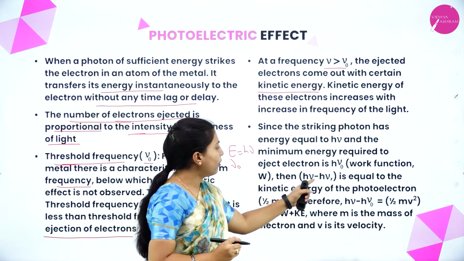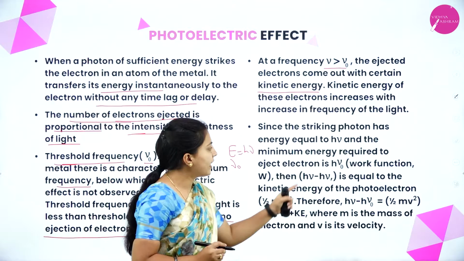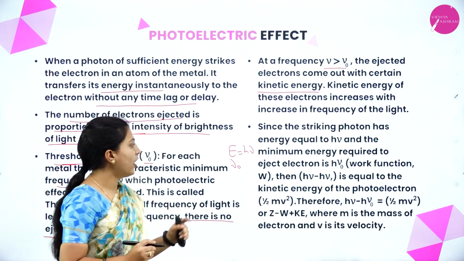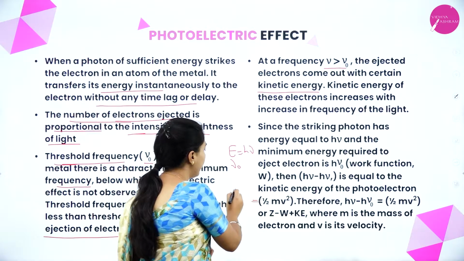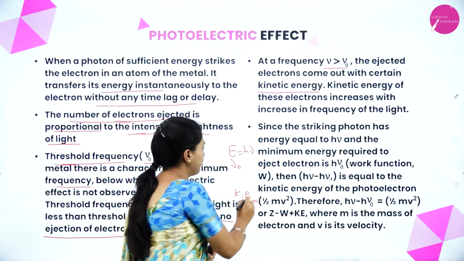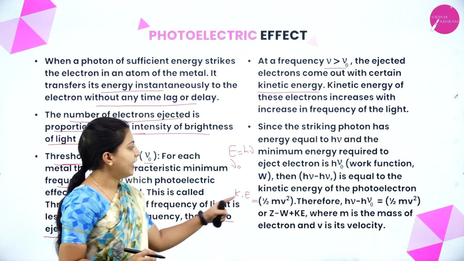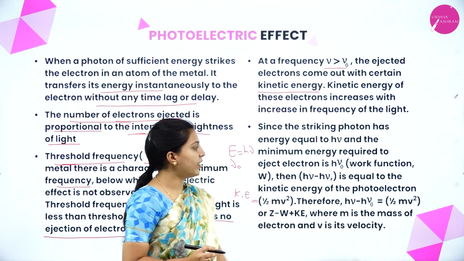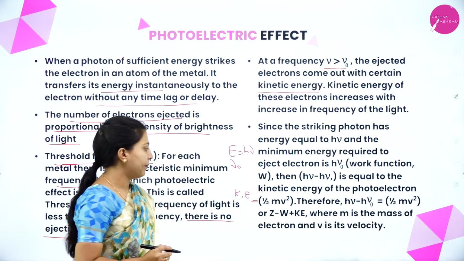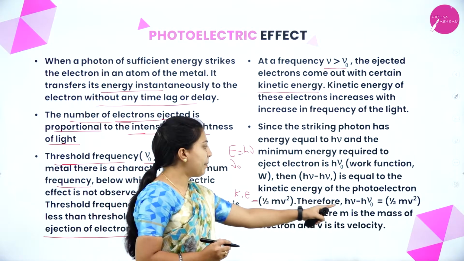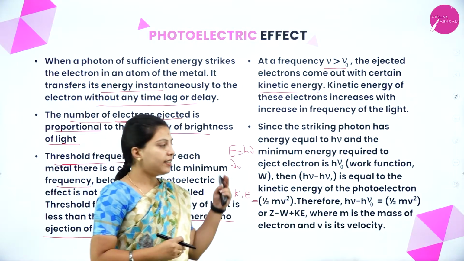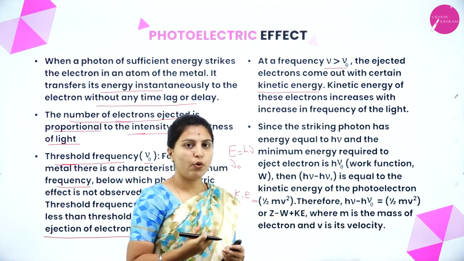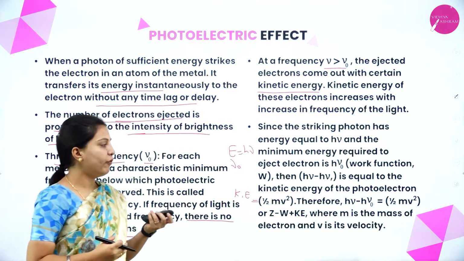Then h nu minus h nu naught is equal to the kinetic energy of the photoelectron, that is half mv square. This is kinetic energy, half mv square. Therefore, h nu minus h nu naught equals half mv square, where m is the mass of the electron and v is its velocity. This is the overall gist for the formula we are going to see next.